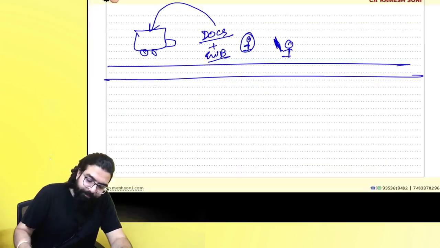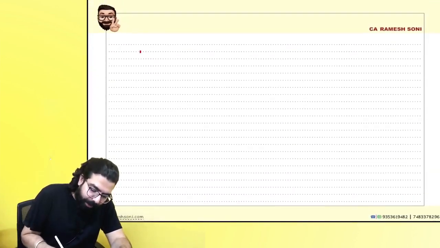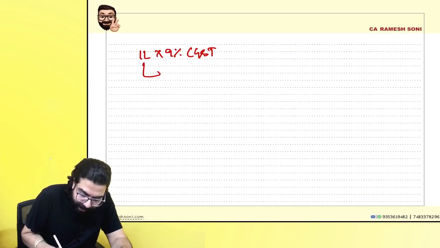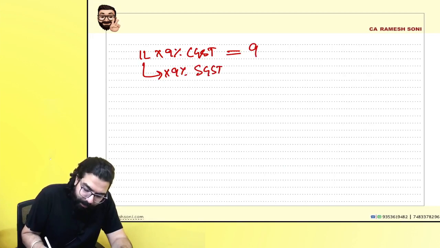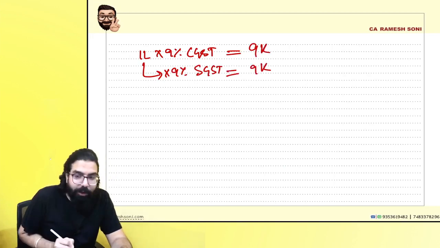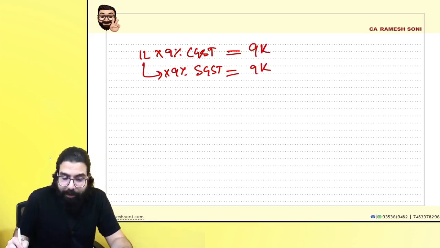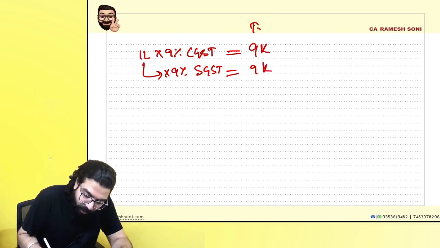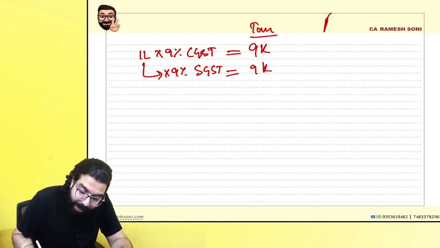So supposing I have gone ahead and transported and the goods' value is 1 lakh rupees. On 1 lakh rupees, 9% is the CGST and sir, 1 lakh rupees only. The goods' value is 1 lakh and 9% is the SGST amount. Correct everyone? So sir, it is 9,000 rupees CGST and 9,000 rupees SGST. I am not talking about the tax amount. I am talking about penalty. Sir, this is the tax and this tax you will pay when you are filing your GSTR 3B. I am talking about the penalty.